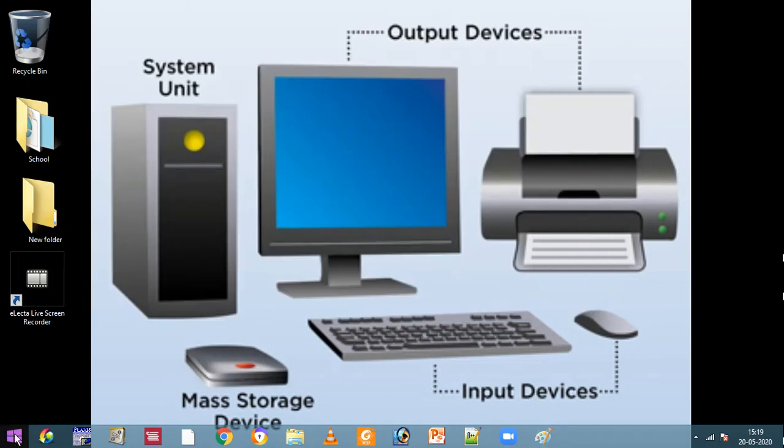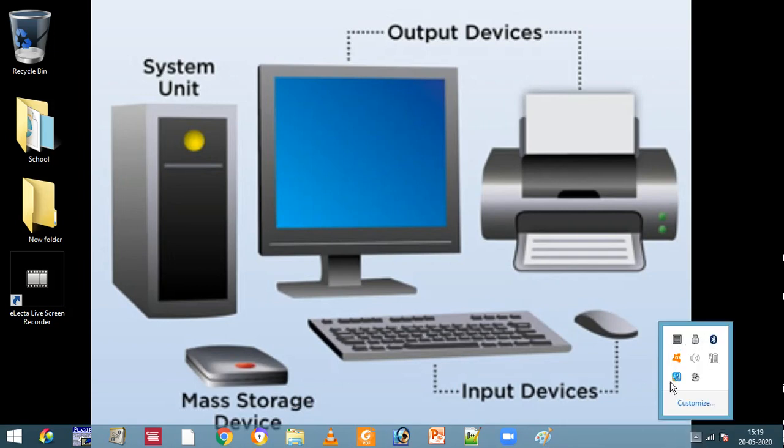And we have a start button here, and then on the right side we have a small arrow, that is called the system tray. When I click here, this is called the system tray. It shows things like antivirus, battery and speakers, sound settings, and if we put in any pen drive, that is shown there.